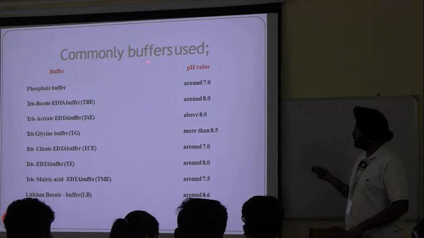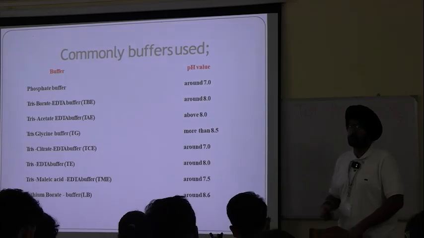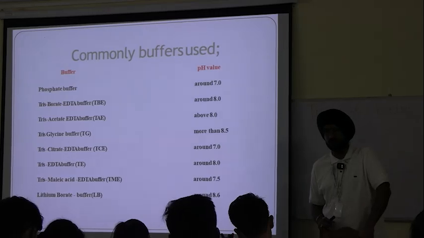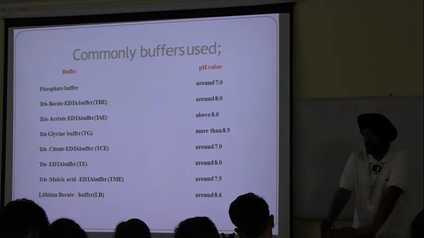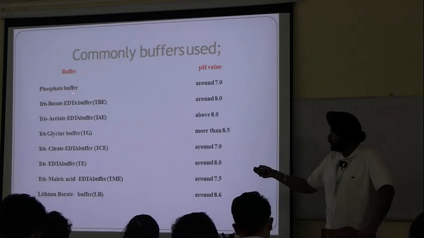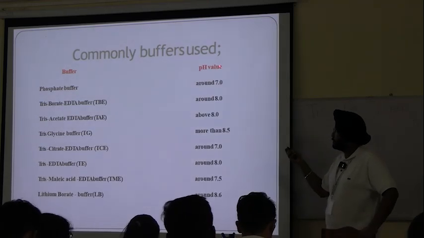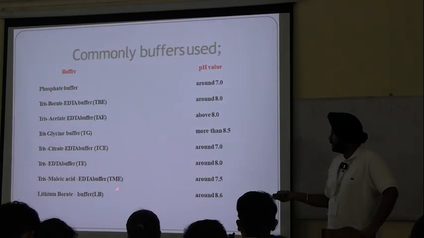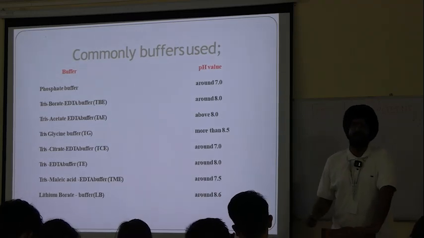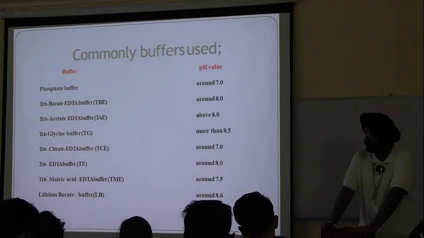Now, commonly used buffers, please write these down. Remember at least 1 to 2 from them. These are the commonly used buffers, very important. Write each and every one. This one is very easy to remember, phosphate buffer, and its pH value at 7. And this lithium borate buffer around 8.6. These are the easiest ones to remember.